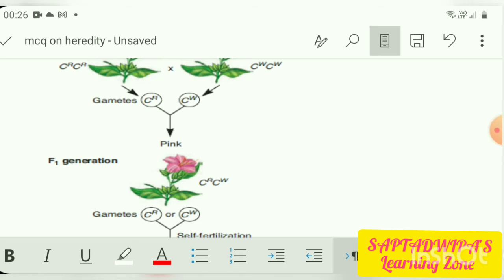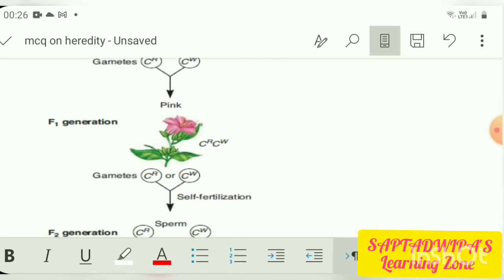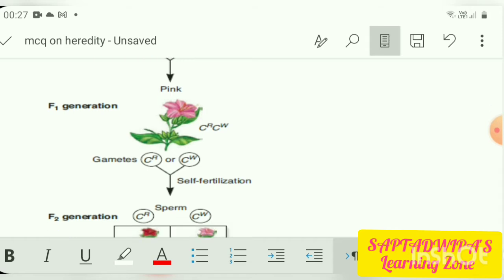One pink. So the progeny in F1 generation is pink flower. From the pink flower, what gametes are we getting? CR and CW. So again, when self fertilization is occurring, not cross fertilization, from CR we will get one CR, from CW we will get one CW.